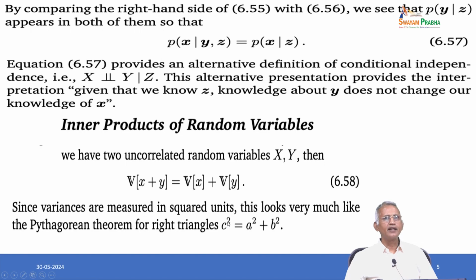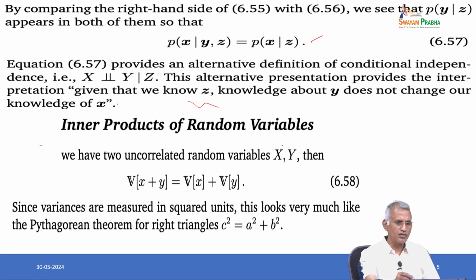By comparing the right hand side, we see that probability of y over z appears in both of them. Therefore, probability of x over y comma z equals probability of x over z. So, the equation provides an alternative definition of conditional independence. So, x is conditionally independent of y given z, as demonstrated like this. The alternative interpretation is that, given we know z, the knowledge about y does not change knowledge of x. So, this is the definition you have to remember of x conditionally independent of y given z.